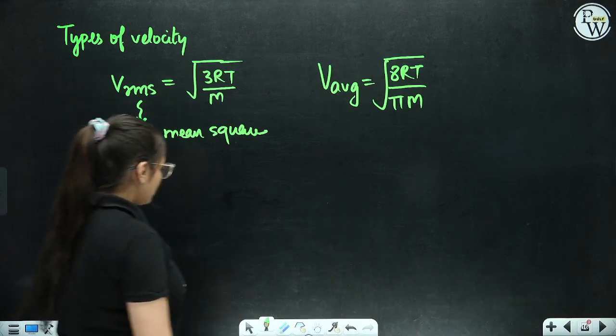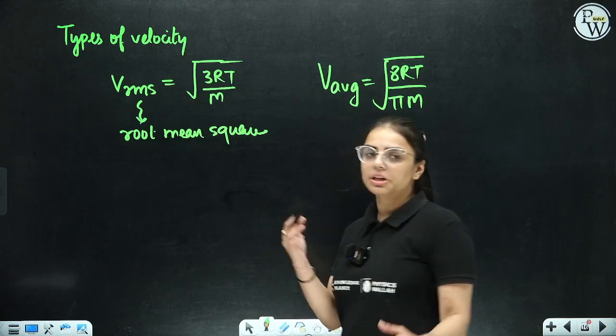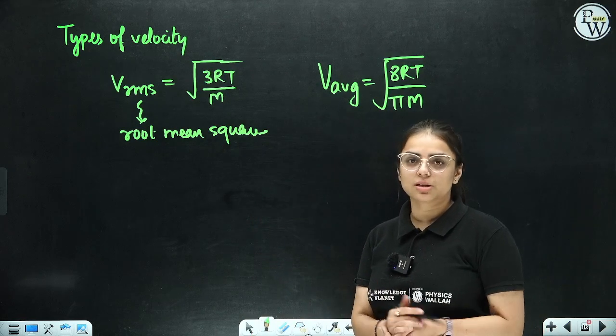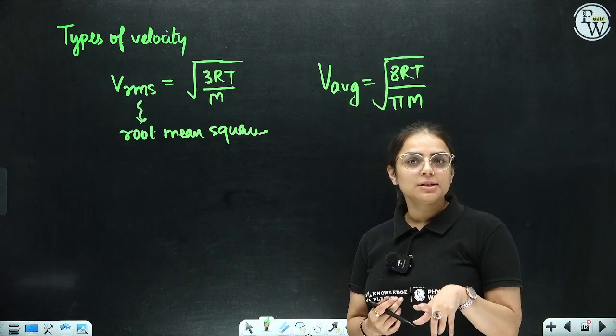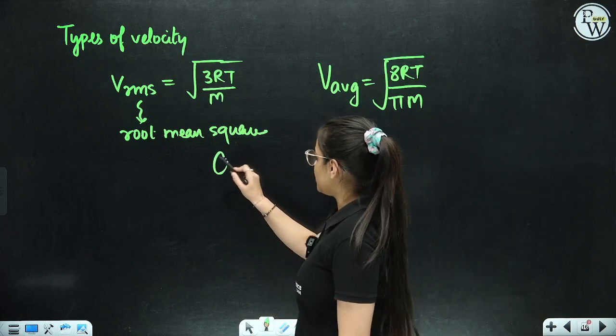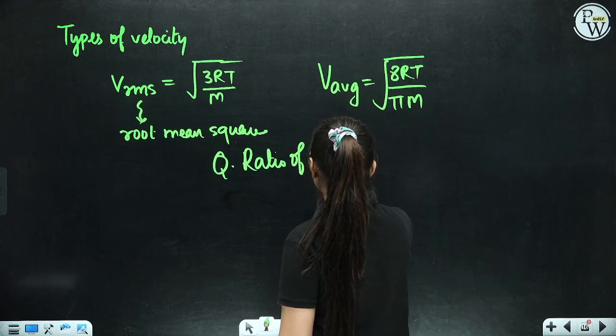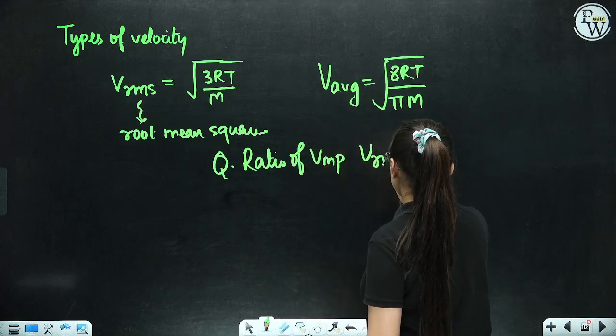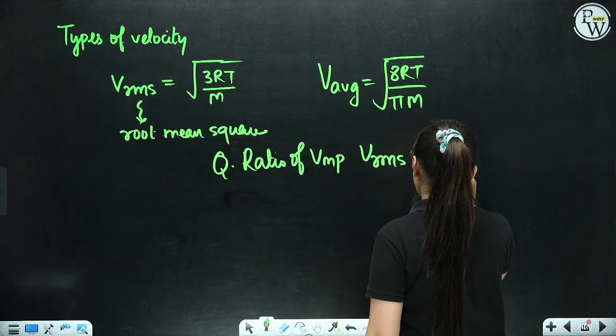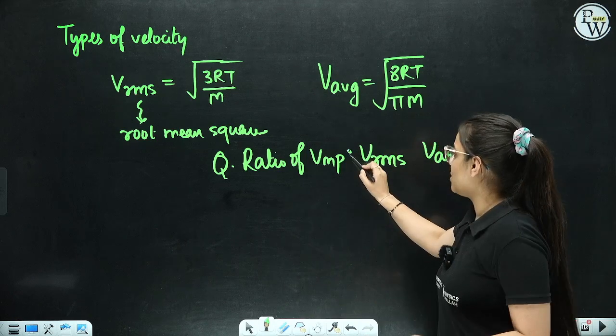Yes, there is one question that is asked: what is the ratio between all three velocities, that is, most probable speed, root mean square velocity and the average one? So one question is asked about the ratio of most probable speed, then root mean square velocity, and then the average one. Such questions are generally asked in exams.